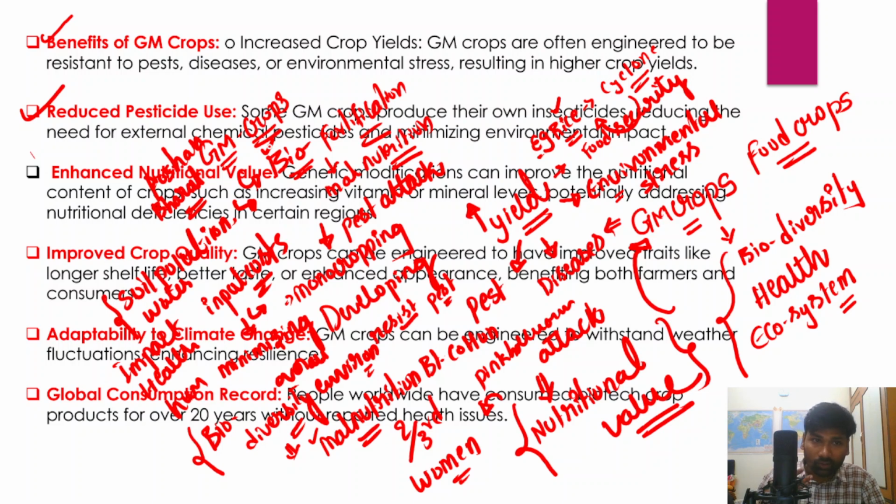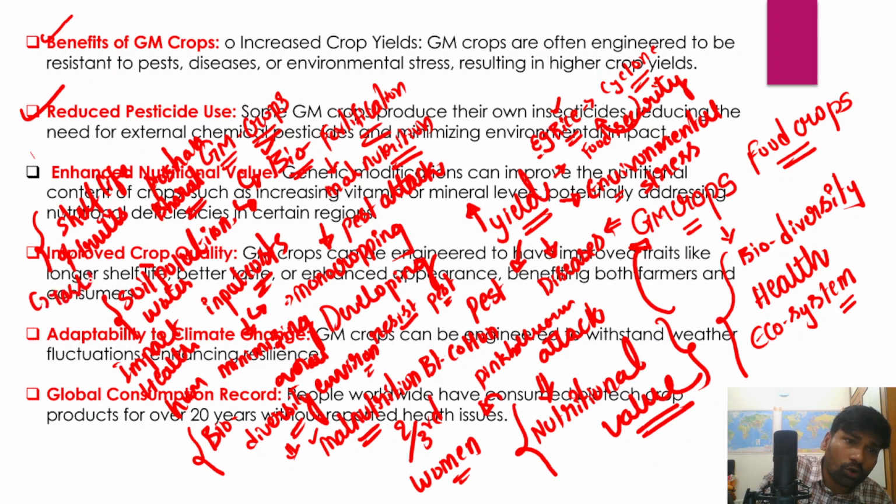And in fact, we can also improve the crop quality, producing better quality crops. For example, the shelf life of fruits can be substantially increased, and the taste of the produce can also be improved manifold. Thereby it benefits not just farmers by increasing their incomes, but also the consumers as well.